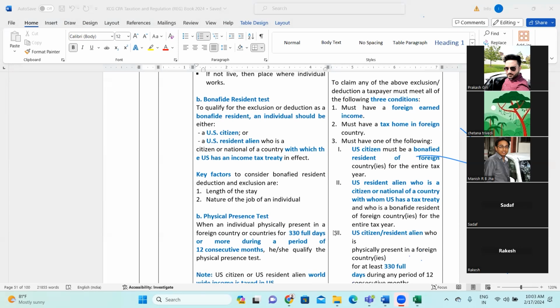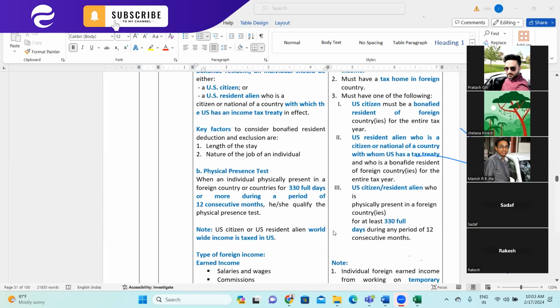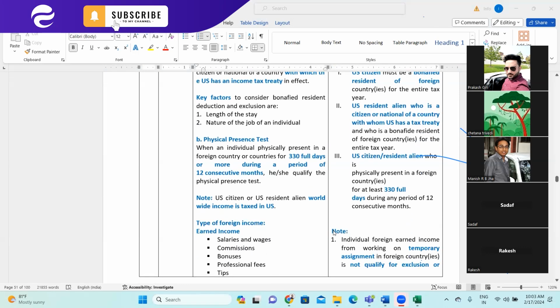So the physical presence test is basically when an individual is physically present in a foreign country or countries for 330 full days or more during a period of 12 consecutive months. Underline this: 12 consecutive months. Then he or she qualifies for the physical presence test. Second, like the nature of the job we were discussing, it should be permanent, not temporary.